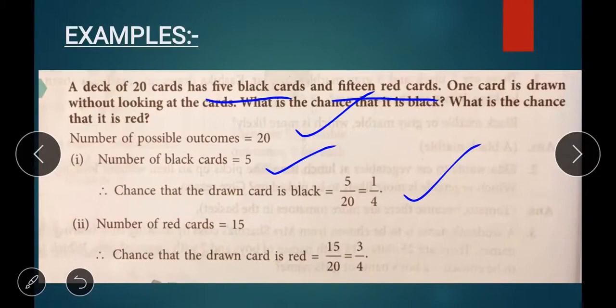Number of red cards is 15. Chance that the drawn card is red is 15 by 20, that is equal to 3 by 4. Students, listen. If you add 1 by 4 plus 3 by 4, that is equal to 4 by 4. If you cancel it, answer is equal to 1. P of E equal to 1. Is it clear?